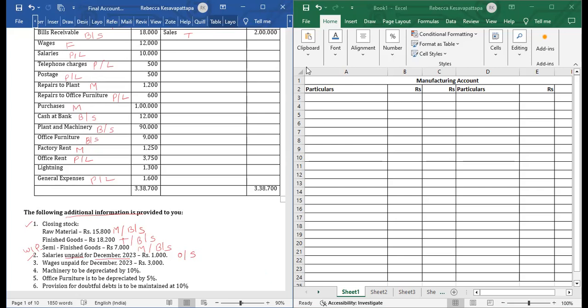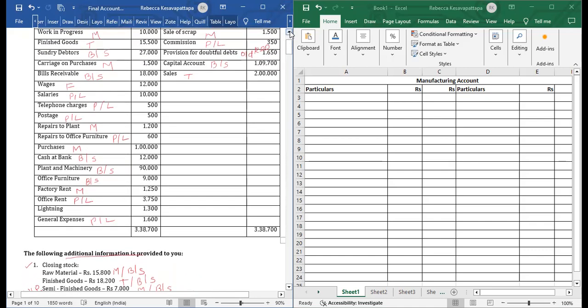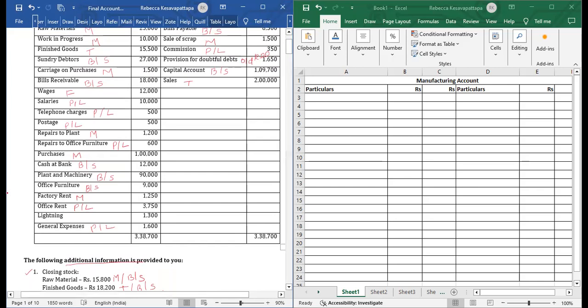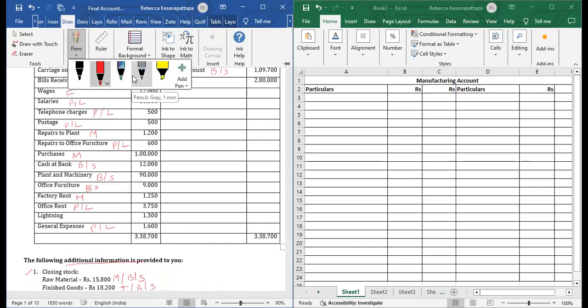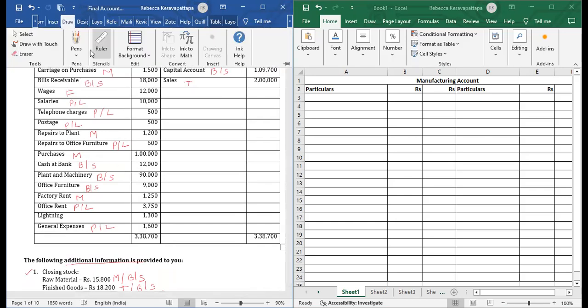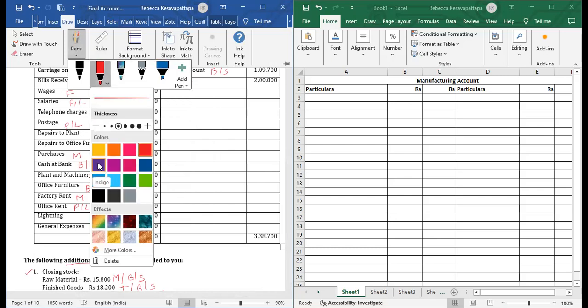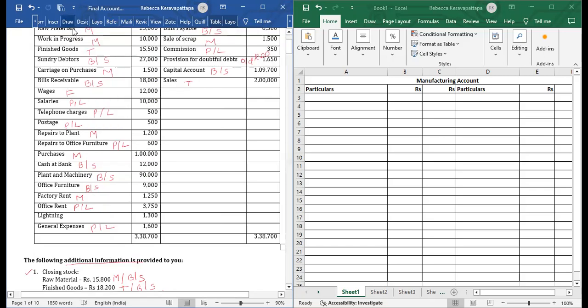Now wherever we have salary, we will write number 2 because we will have to add it. So where can we find salary? Salaries is here. So salaries, we will make marking number 2.